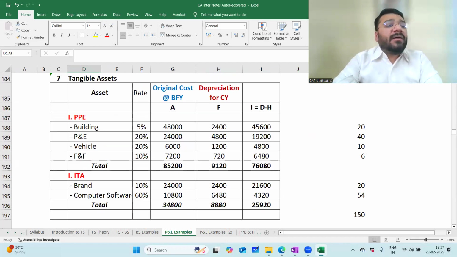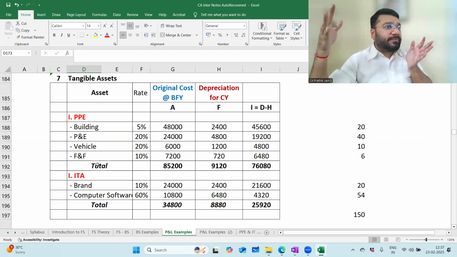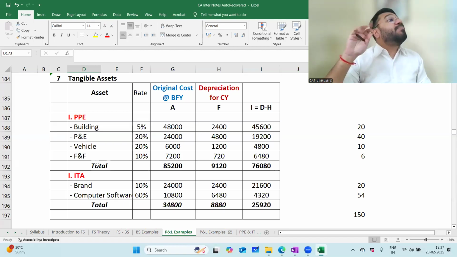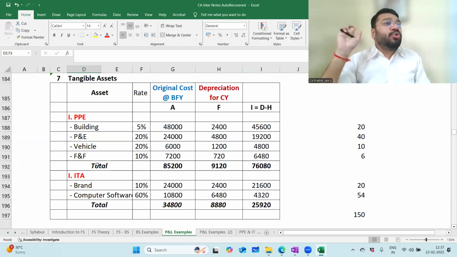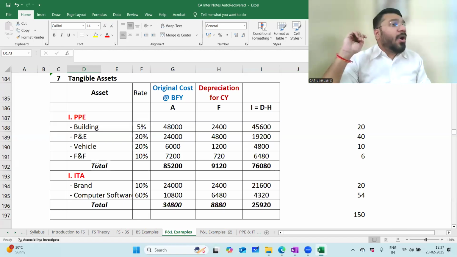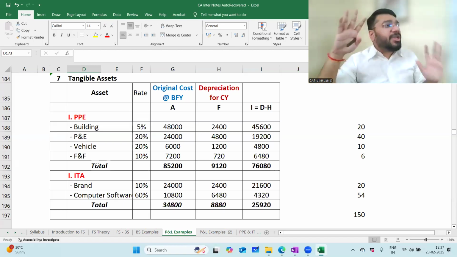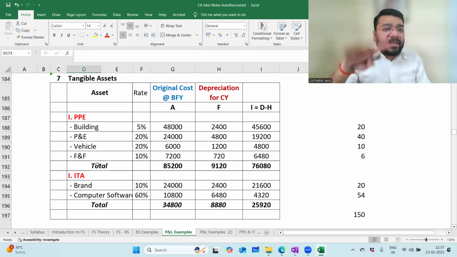The format of the tangible asset depreciation is extensively large. I have not taught that yet. When will I teach that? When I come to property, plant, equipment. Now, for this purpose, I am doing this format in a very simplified manner. In the exam, looking at the time factor, you can concise the presentation of PPE or you can do as per Schedule 3. But the Schedule 3 format of PPE is very extensive, very large. From an examination point of view, it is not advisable to do it that way. You can shorten it wherever required. So I have presented the shortest format which you can follow in the examination, nothing wrong.